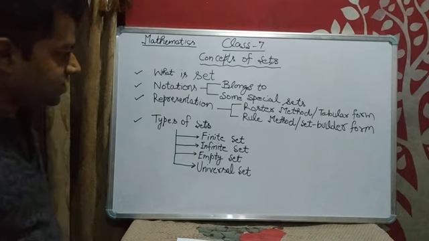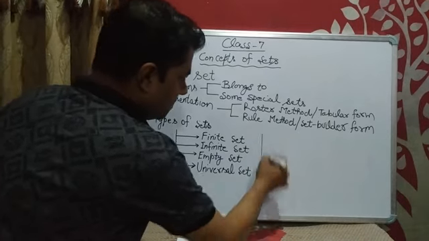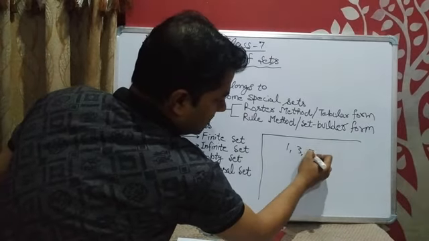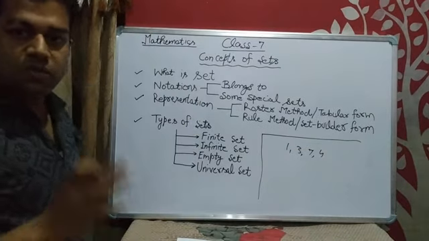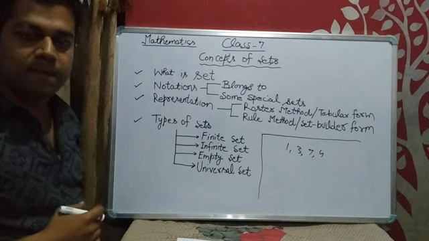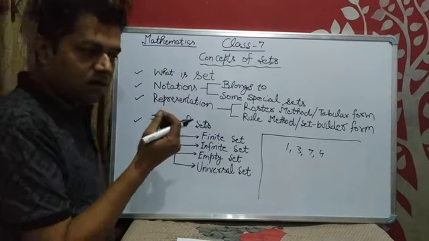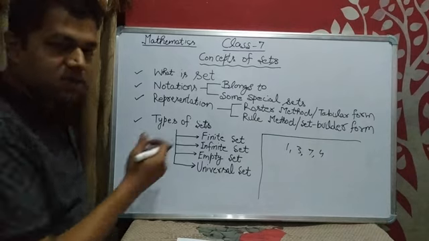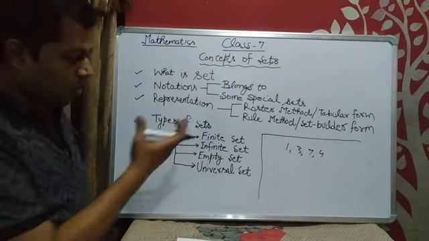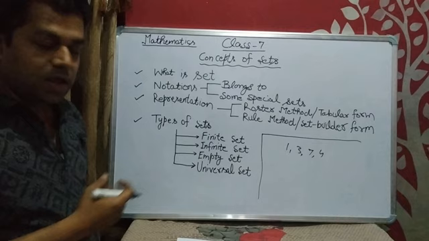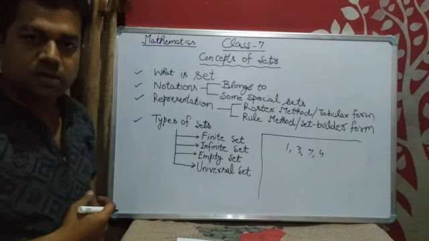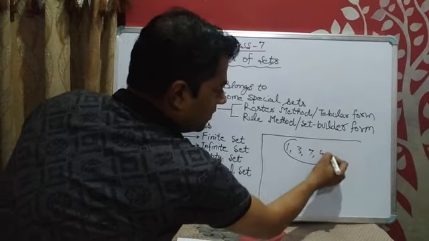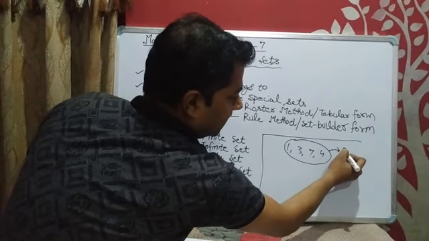We are considering here some numbers. Suppose I take here 1, 3, 7, 4. Four numbers we have taken here. So what are the common properties among these numbers? All numbers are natural numbers. All numbers are whole numbers. All numbers are integers. So any one common property we can consider, and this group is called a set.